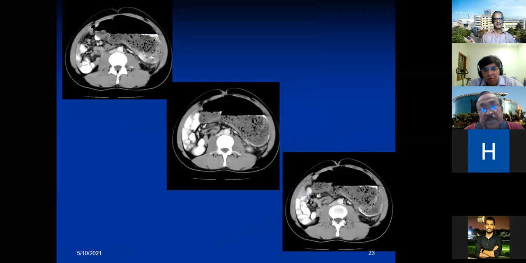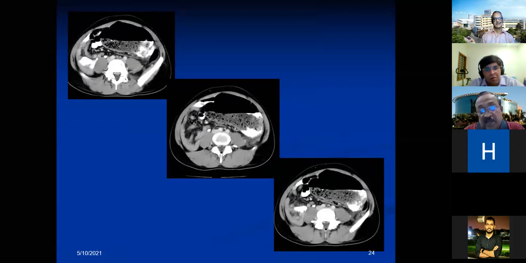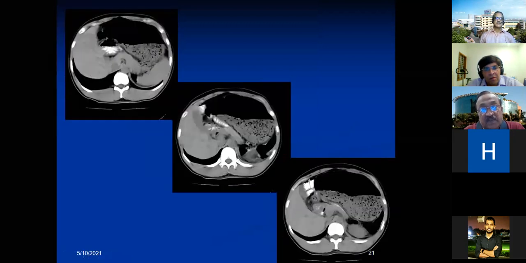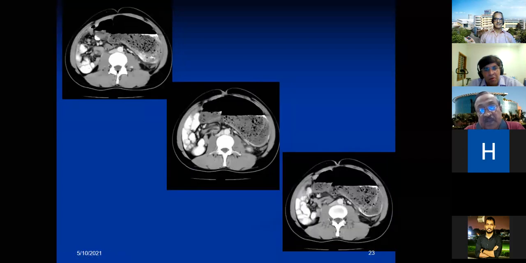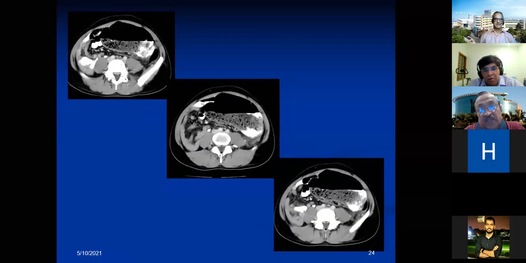So it may be a little difficult for everyone to come to a proper diagnosis. I'll go back again. From here, if you trace down every picture, you will see the colon. Anybody can get a hint of the diagnosis. Is it sigmoid volvulus?